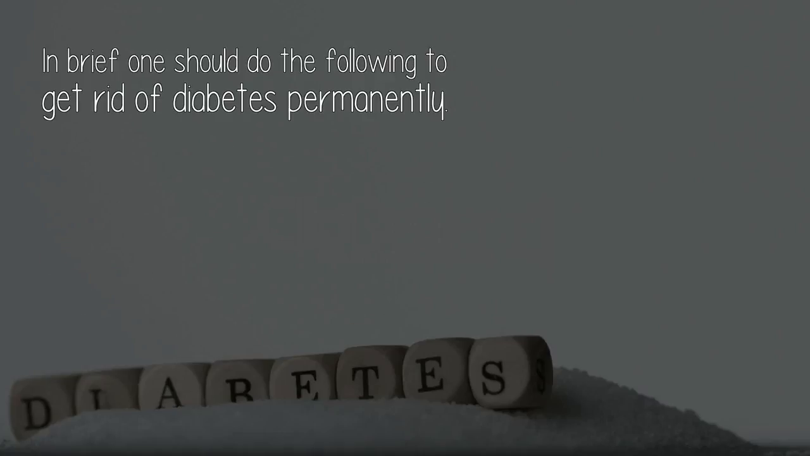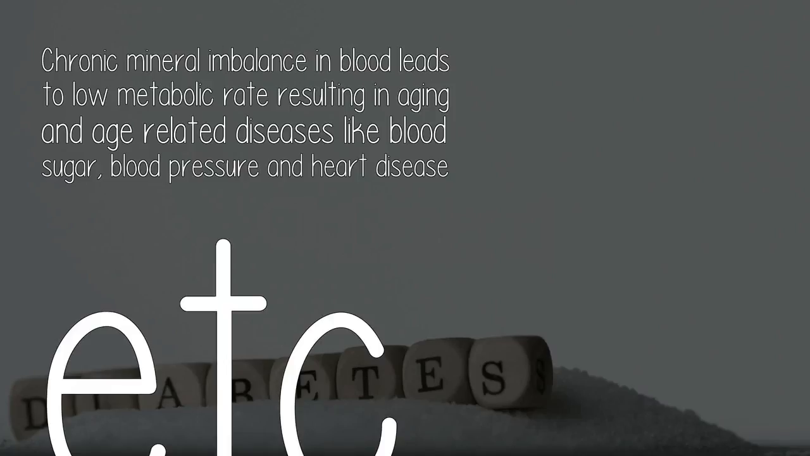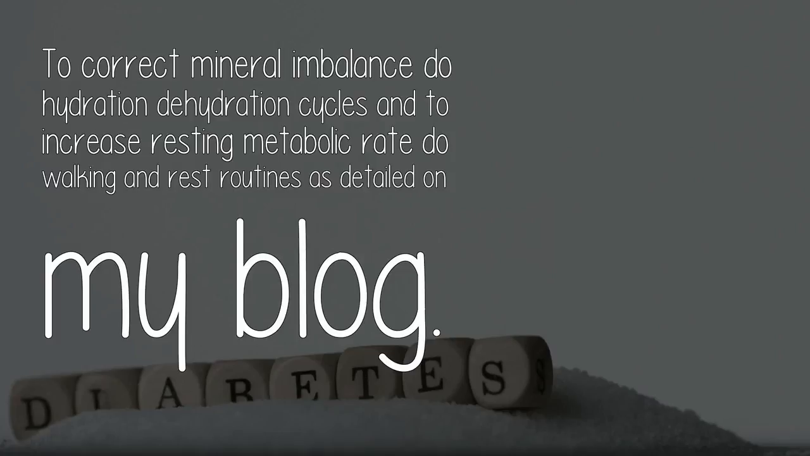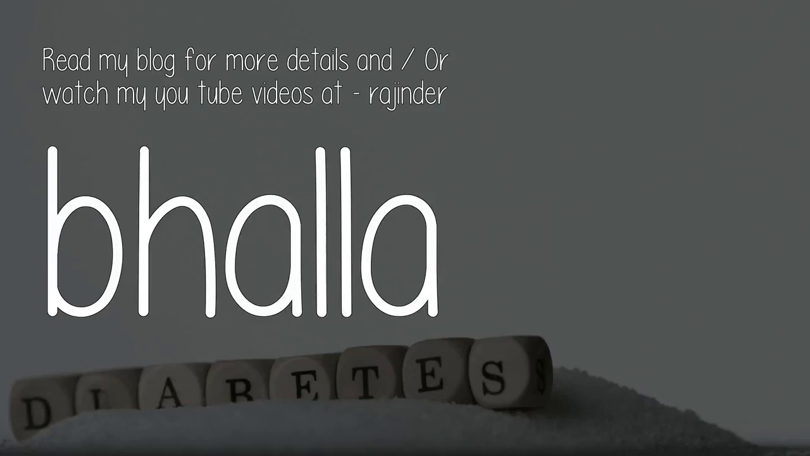In brief, one should do the following to get rid of diabetes permanently. Chronic mineral imbalance in blood leads to low metabolic rate, resulting in aging and age-related diseases like blood sugar, blood pressure and heart disease, etc. To correct mineral imbalance, do hydration-dehydration cycles, and to increase resting metabolic rate, do walking and rest routines as detailed on my blog. Read my blog for more details or watch my YouTube videos at Rajinder Bala.